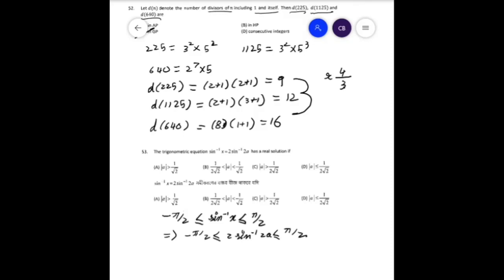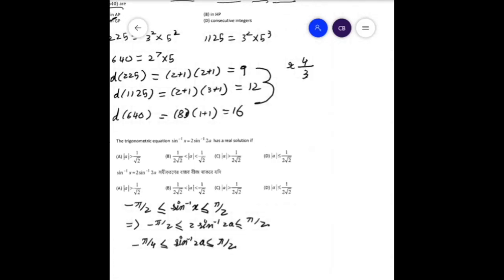Therefore, dividing by 2 on both sides, we can see minus pi by 4 is less than equal to sin inverse 2a less than equal to pi by 4, and we can then say that 2a lies between minus 1 by root 2 and plus 1 by root 2. Therefore mod a is less than equal to 1 by 2 root 2. So that will be option D for you.